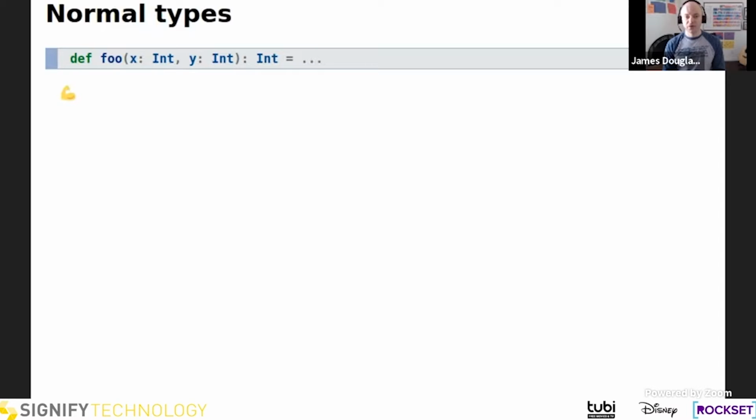And then for normal types, or sort of plain old types, if we just add some type annotations to this function, so now our arguments, x and y, are both integers, and our return type for foo is also an integer. Now we know a few more things about foo. We know that it's a function, and we know that it takes 2 arguments. This is now Scala, so it definitely takes exactly 2 arguments. Those arguments are both numbers, and foo returns a number as its result. That's about all we know.